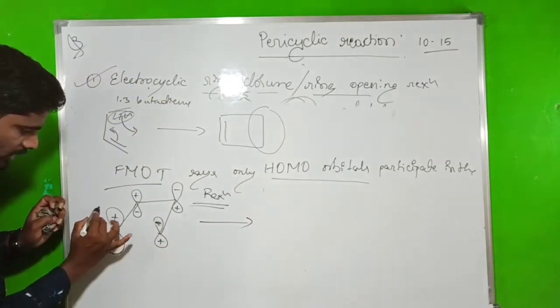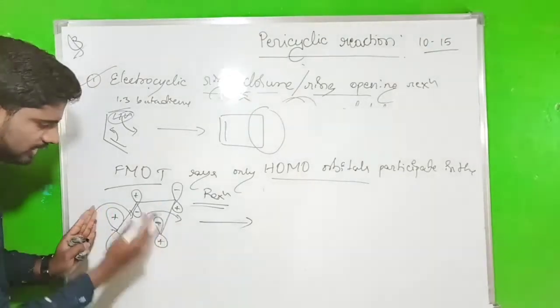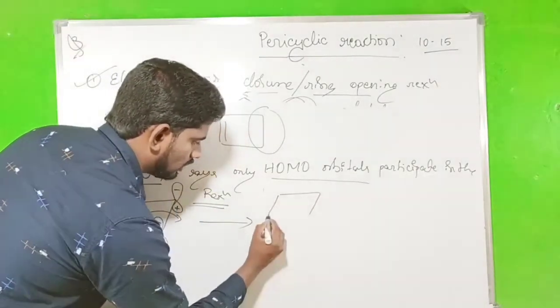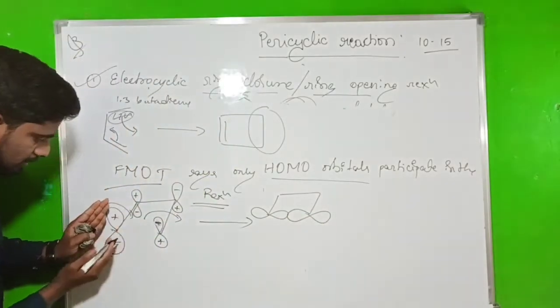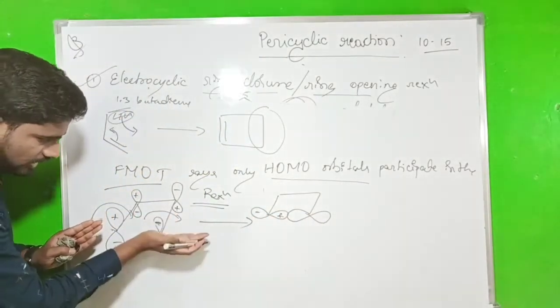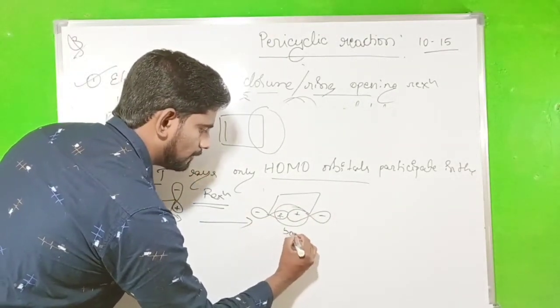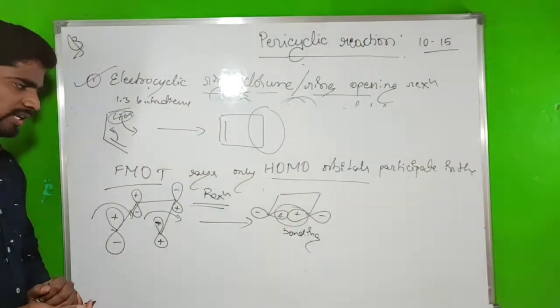If I rotate both orbitals in the clockwise direction, the plus minus comes to here, plus minus. So this rotating clockwise gives a plus minus. This shows the bonding.